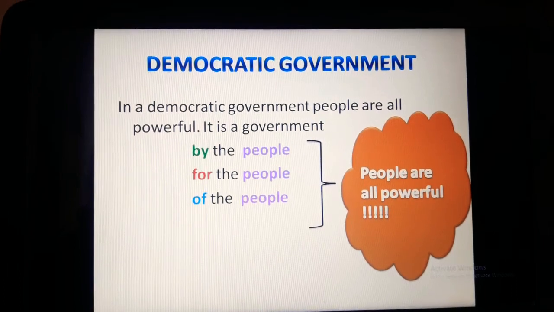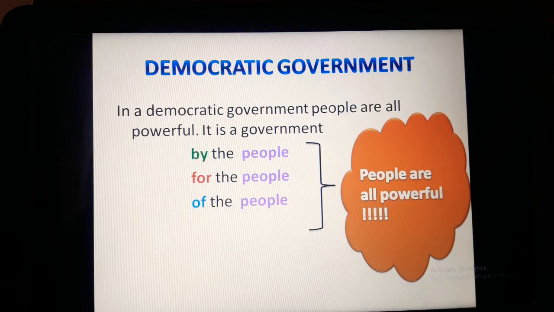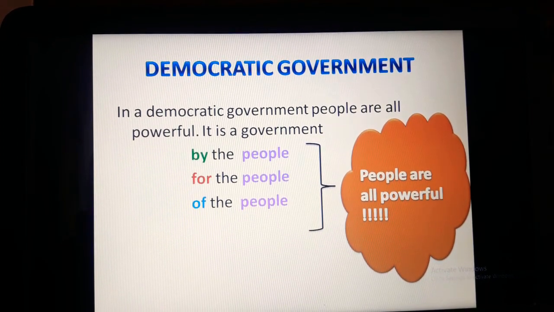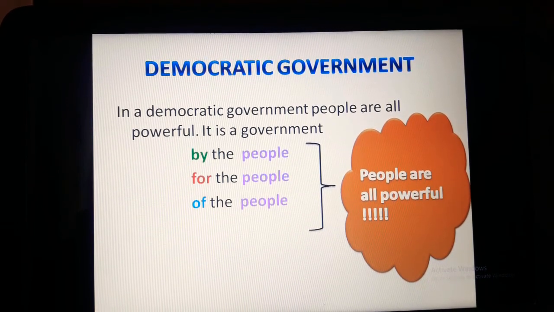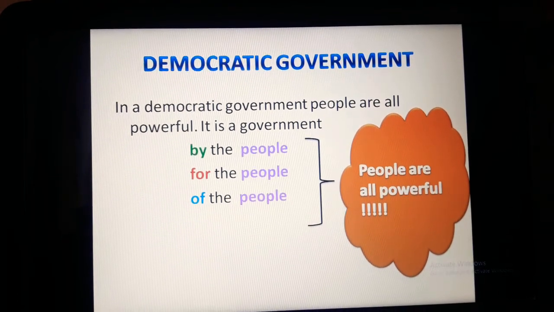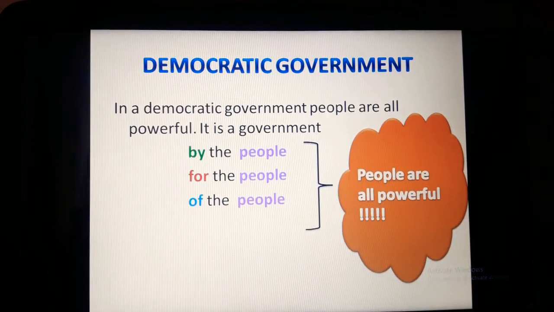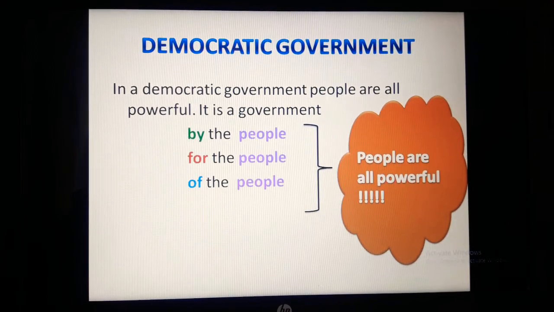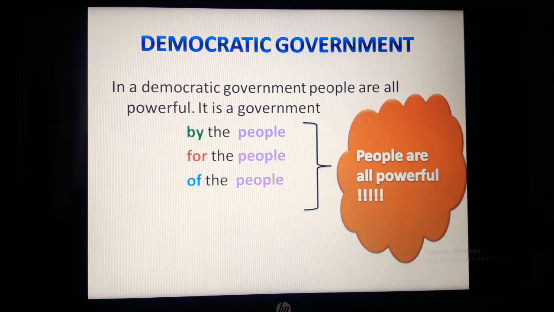Next, we will be reading some of the basic characteristics of democratic government. Already you have got a little idea. A democratic government is the government of the people. A democratic government is a government by the people. Who form the government? By the people. For whom is this government? The government is for the people. And who form this government? Of the people. So this is the best ever definition of democracy.